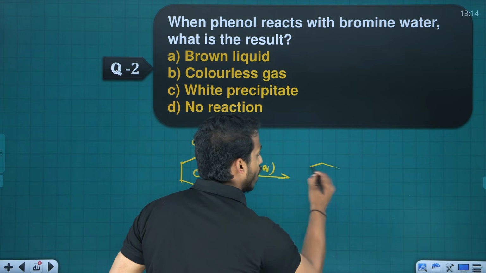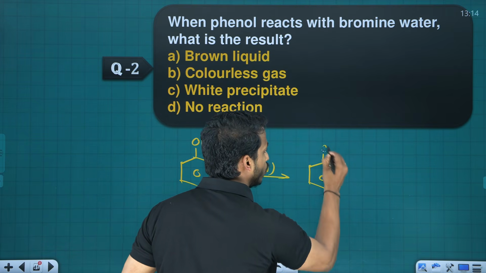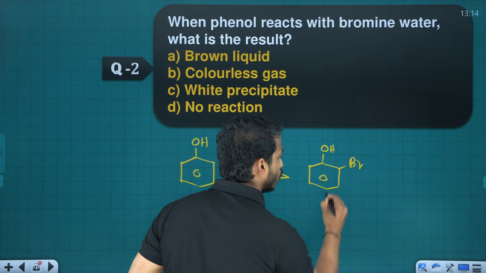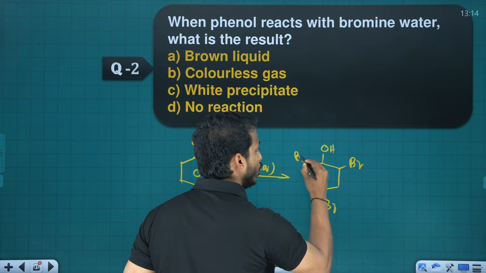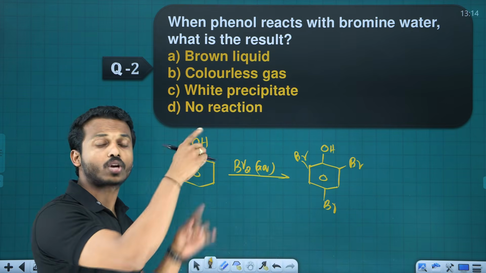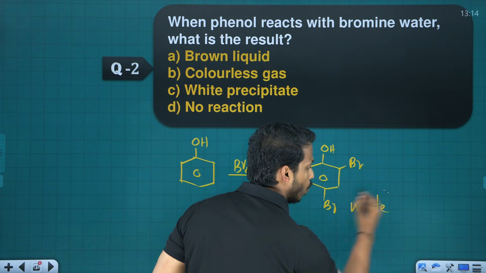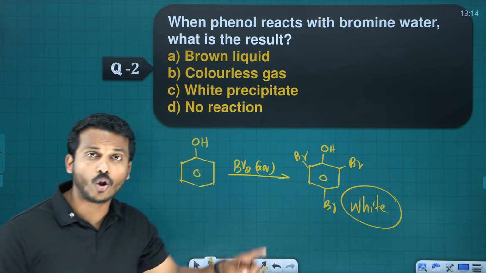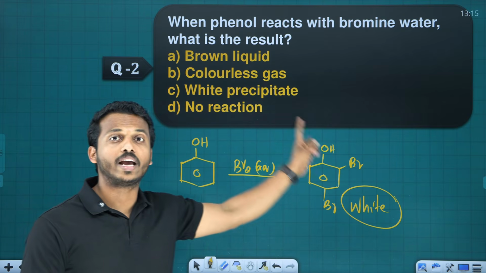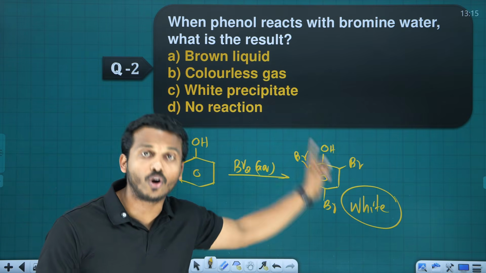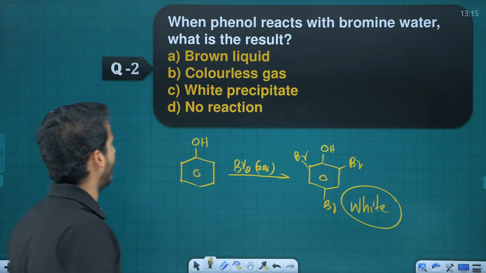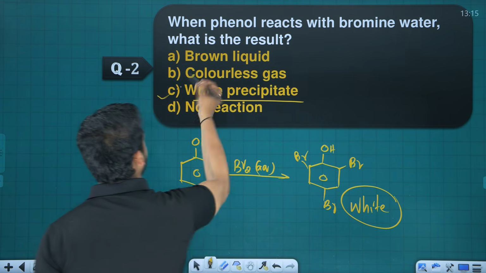So all the bromine goes to the ortho and para positions. You will get 2,4,6-tribromophenol, and just note it down, it's a white precipitate. Phenol on strong bromination gives 2,4,6-tribromophenol, which is a white precipitate.